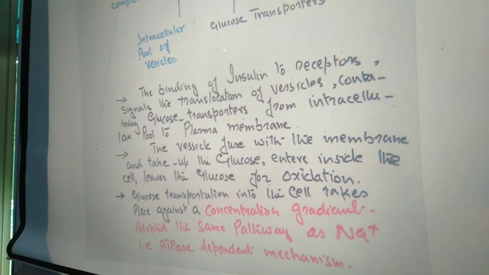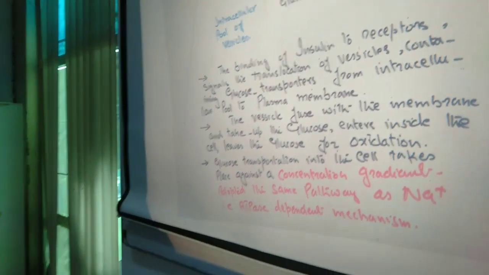Now, you know that this oxidation of glucose takes place inside the cell. Now, what is the mechanism? How does the glucose enter inside the cell? It is not a simple process. It is not a simple diffusion. Be careful about this point: the entrance of glucose from outside the cell to inside the cell is against the concentration gradient, because it requires energy. All those processes which take place against a concentration gradient require energy.